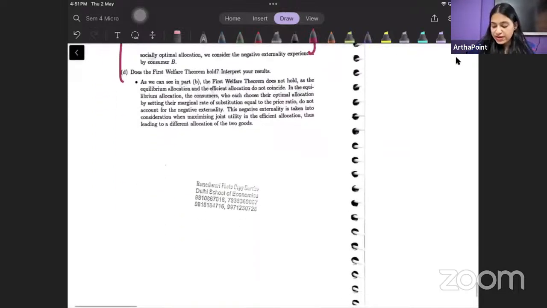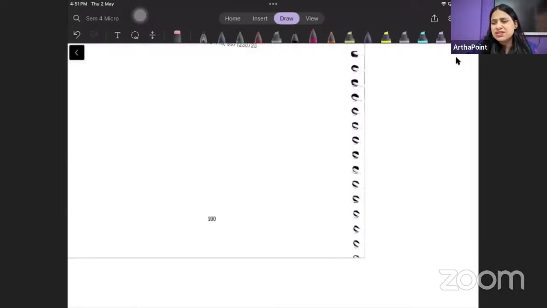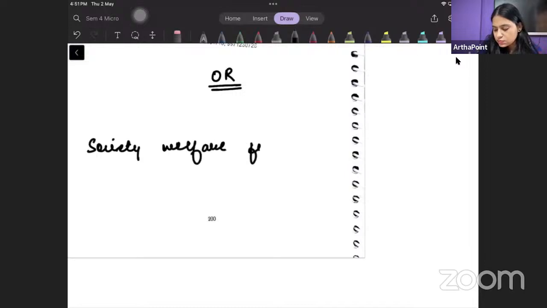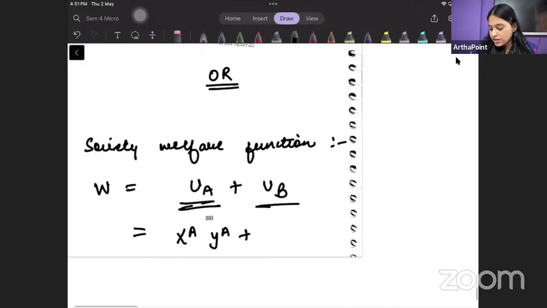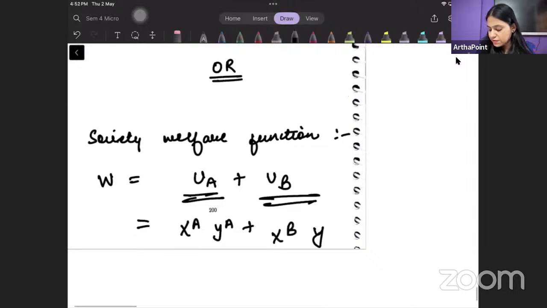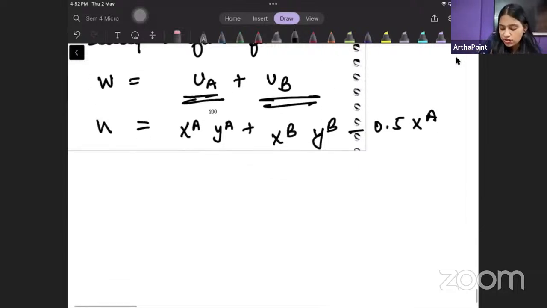बेटा, if you find this difficult, अगर आपको लगता है कि this is not making sense, तो इसकी जगह पे आप एग्जाम में ऐसा कुछ भी कर सकते थे, that you can create a society welfare function. और वो सोसाइटी वेलफेयर फंक्शन हो जाएगा utility of A plus B. तो utility of A हो जाएगा xa ya, utility of B will be xb yb minus 0.5 xa, और ये हमारा टोटल वेलफेयर हो गया.